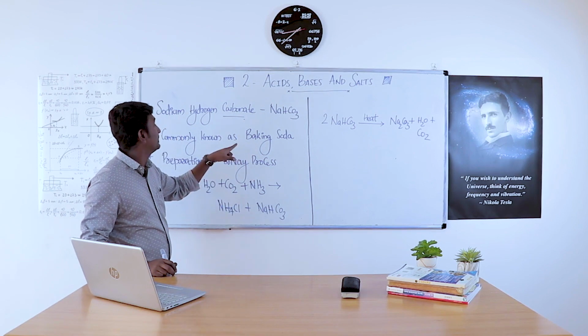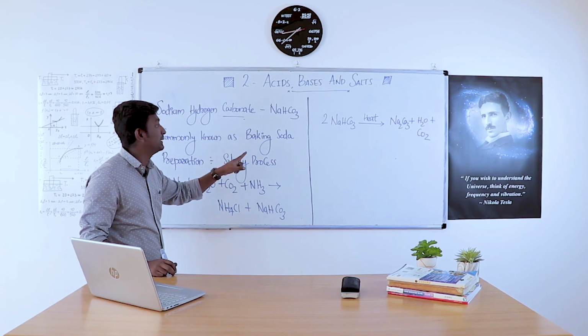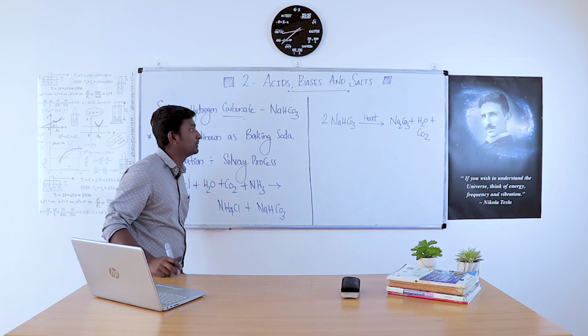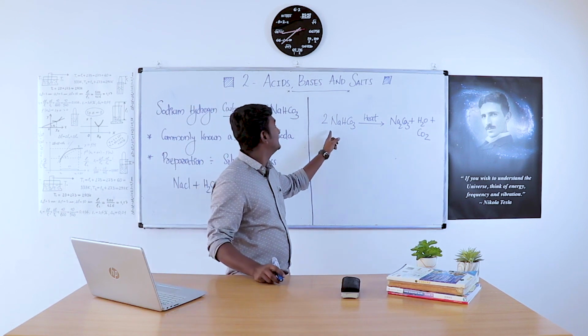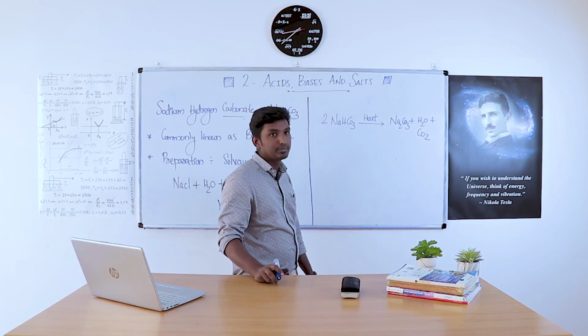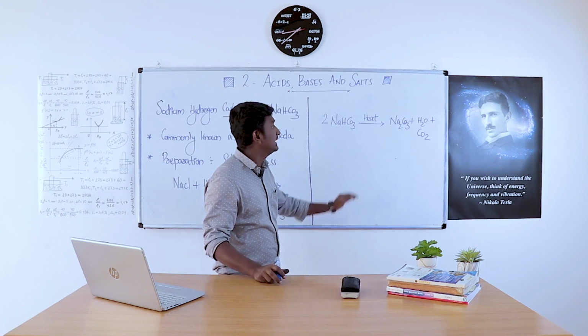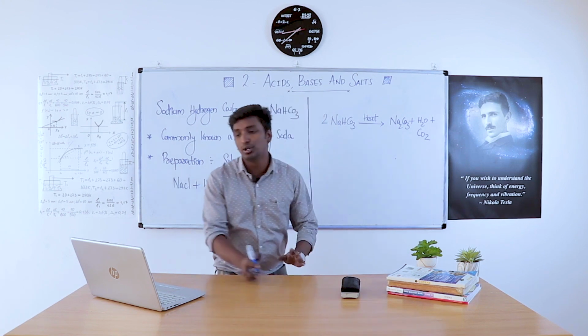When this sodium hydrogen carbonate, that is baking soda, is used for cooking, when it is heated, this NaHCO3 gives Na2CO3 plus H2O plus CO2.